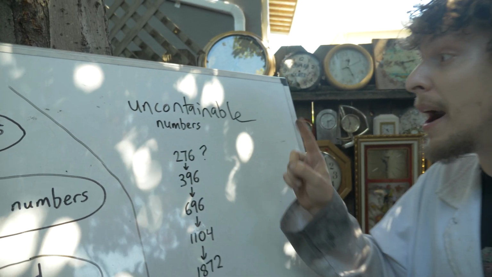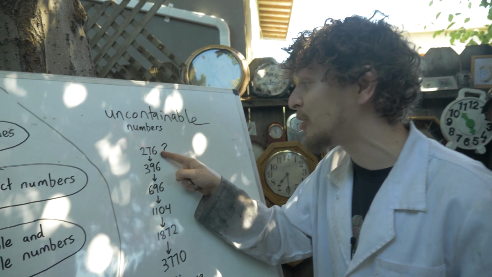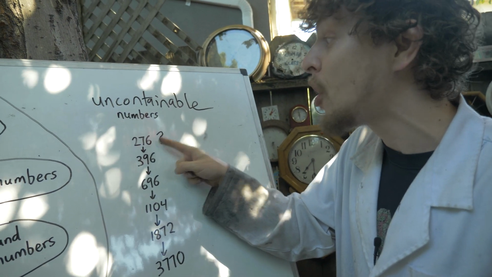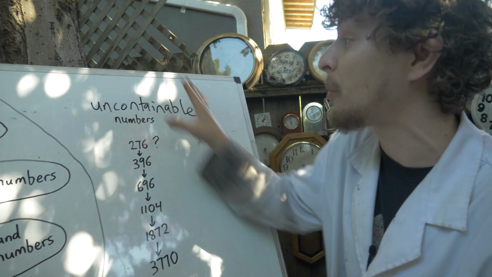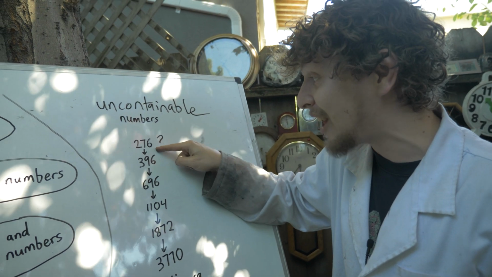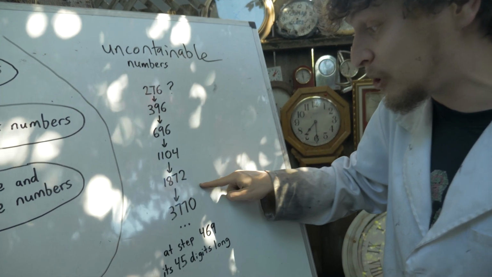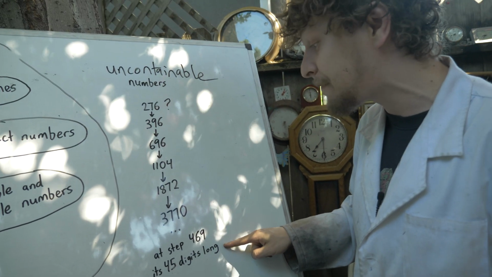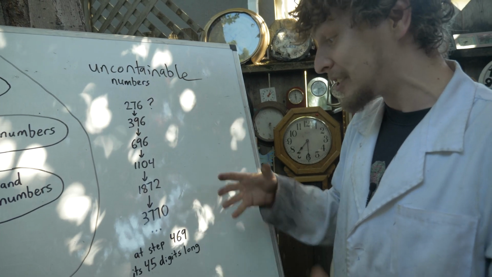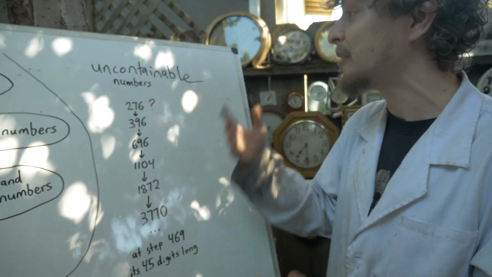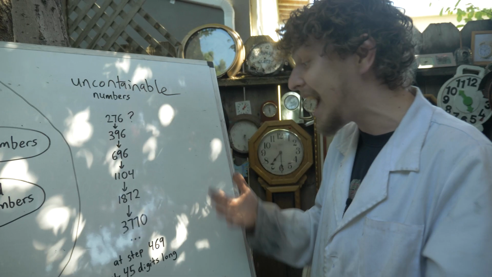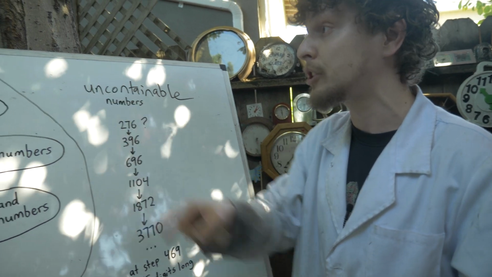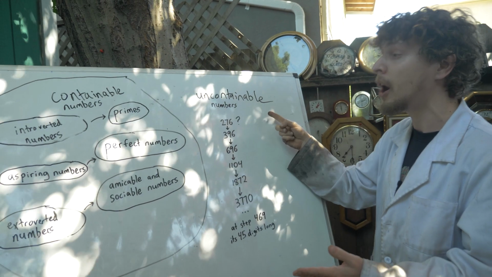One number that might be uncontainable is 276. Despite its relatively small size, we don't know what category of number it's in because its aliquot sequence gets pretty huge. At step 469, it's 45 digits long. And numbers that big get hard to factor and hard to figure out what the next step in the aliquot sequence is, so we don't know its current fate, or whether it's what I'd call containable or uncontainable.